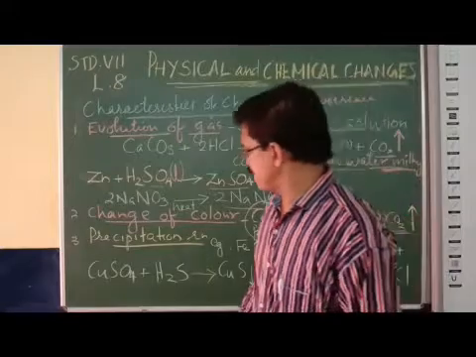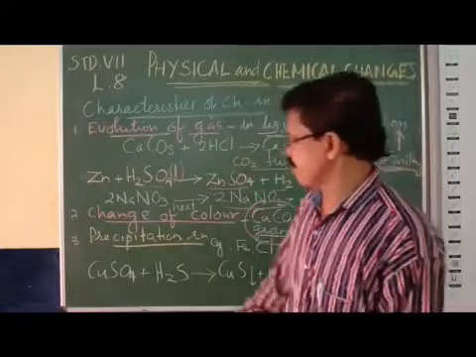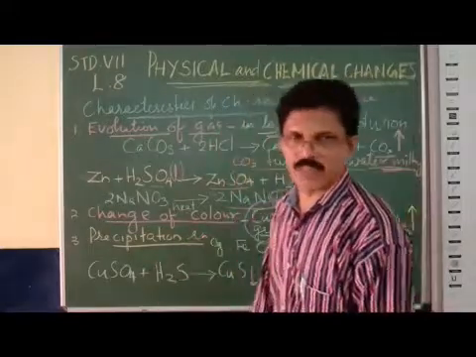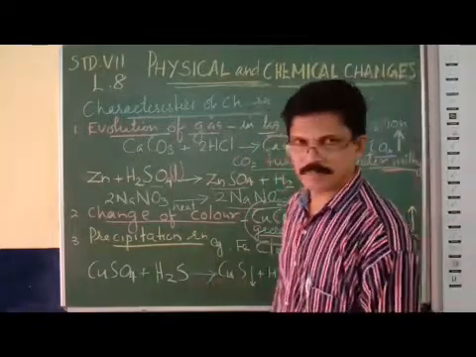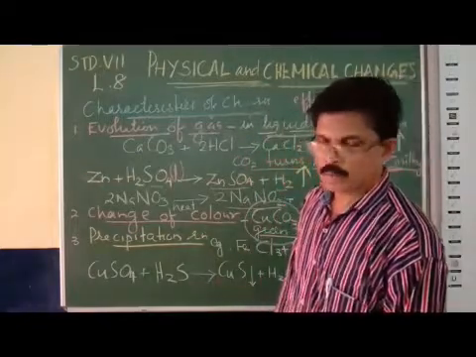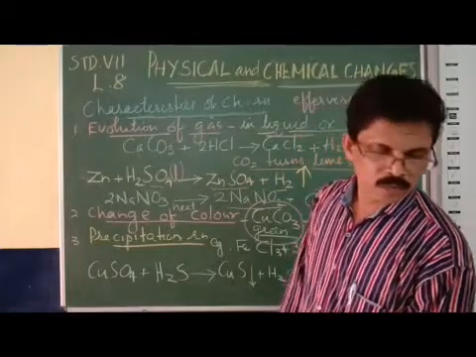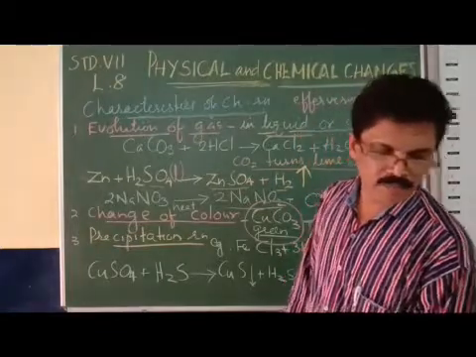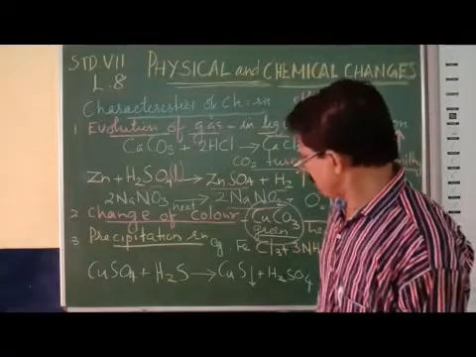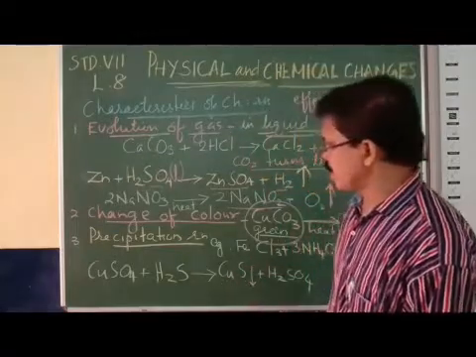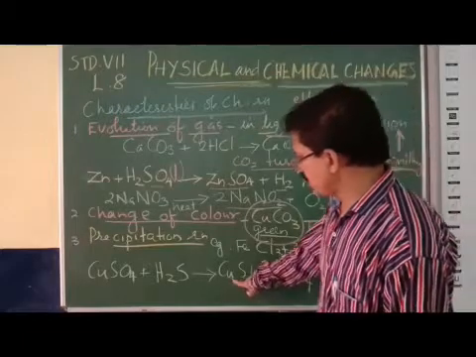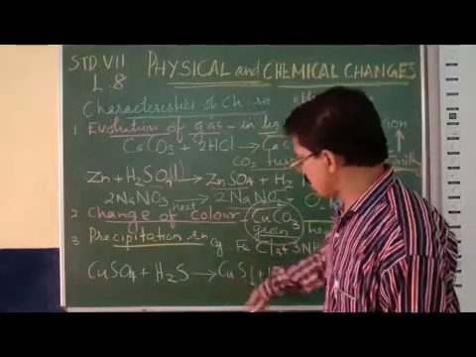So copper sulfate and hydrogen sulfide. Copper sulfate is called blue vitriol. You know that. Hydrogen sulfide is a gas. So blue vitriol reacts with hydrogen sulfide and forms what? Copper sulfide, CuS.